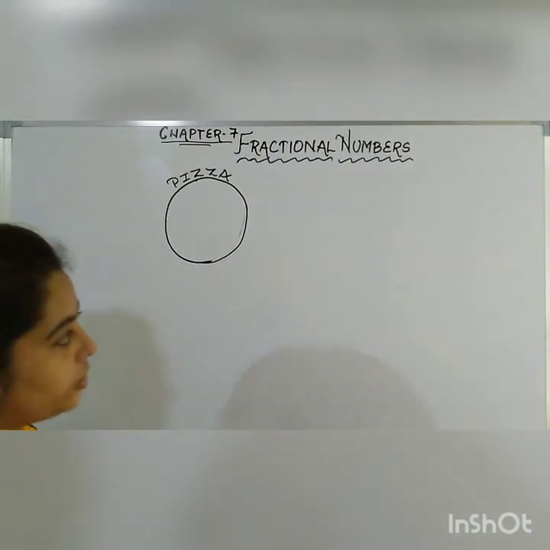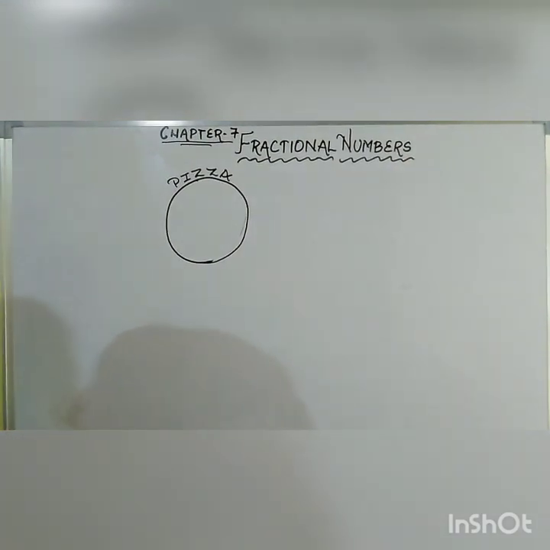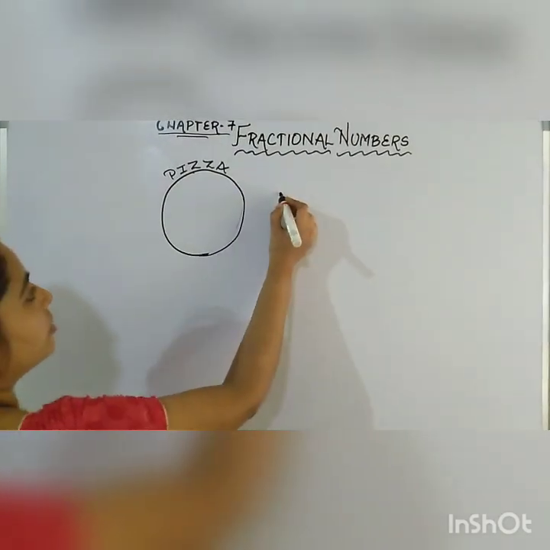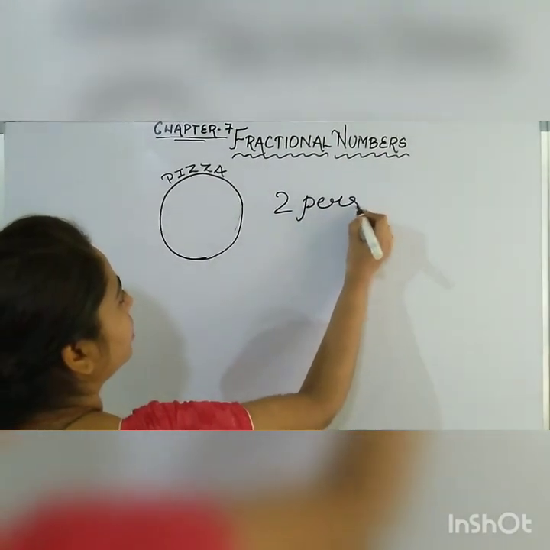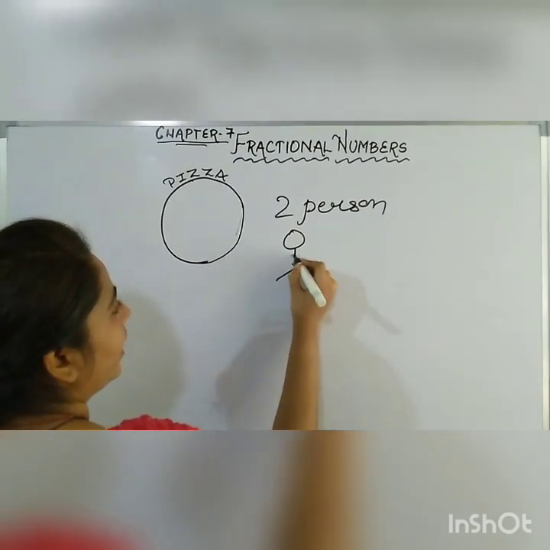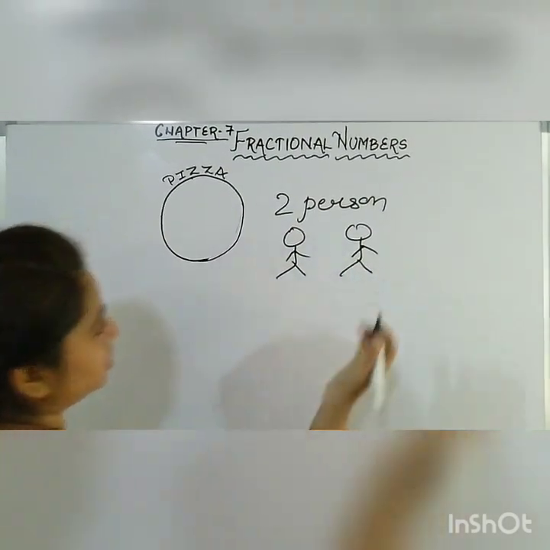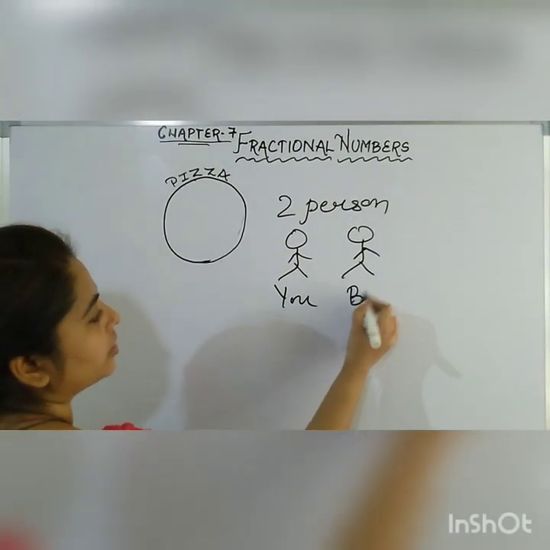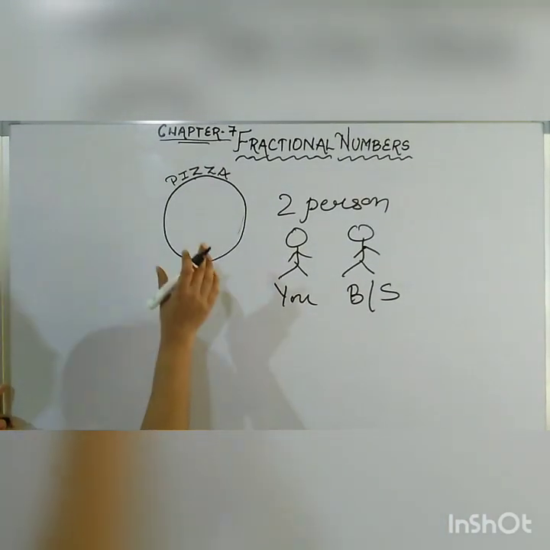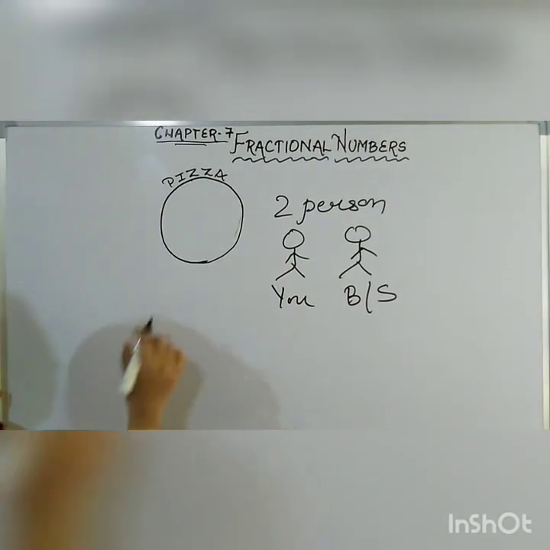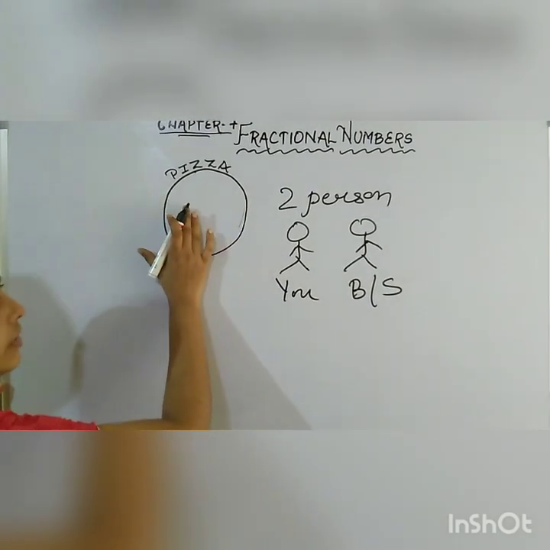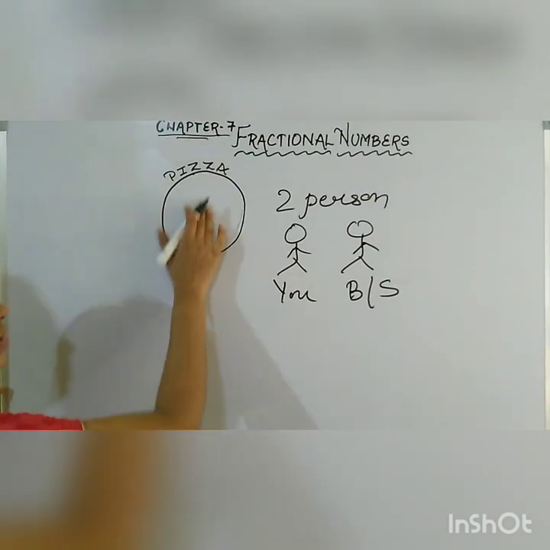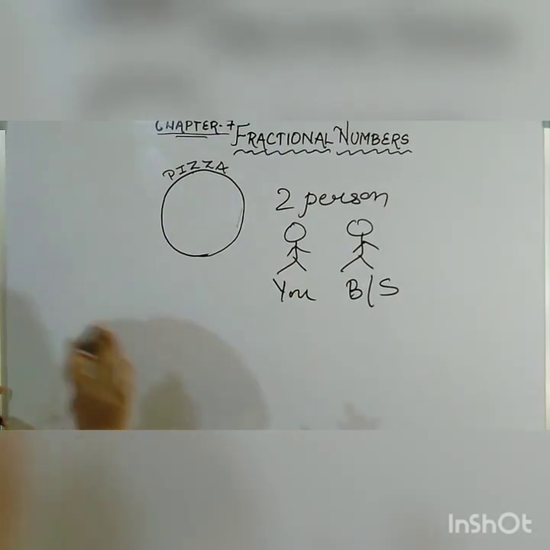Okay. So children, suppose your mother has ordered pizza for you, and you have brothers and sisters. So there are two persons. One is you yourself, and the second person is your brother or sister. So this pizza will be given to both of you. Will mother give the whole pizza to your brother or sister, or will mother give this whole pizza to you? No, na. What will she be doing?